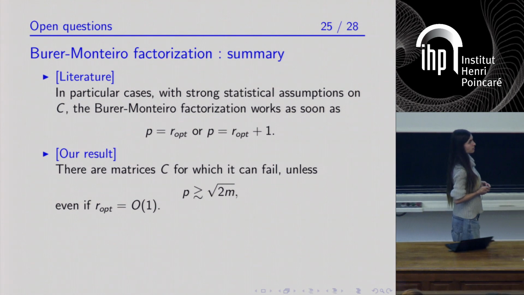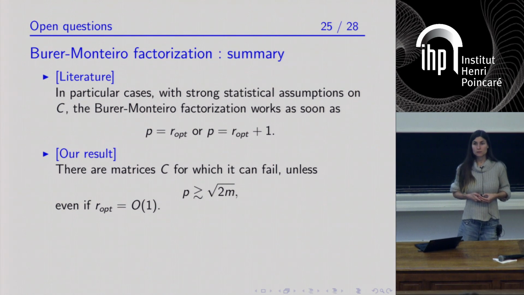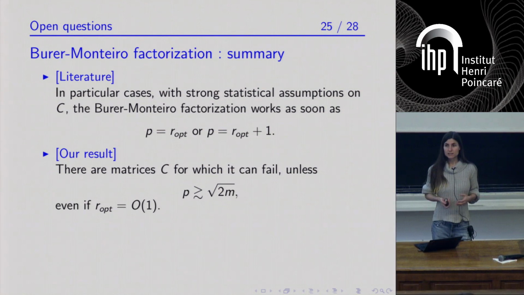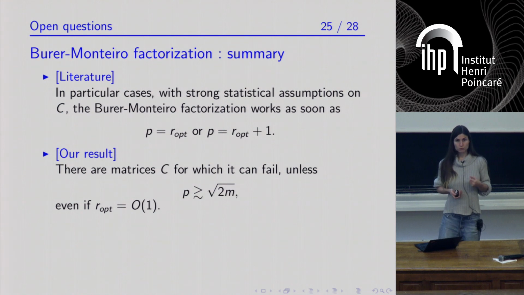But we've seen that in the most general setting, it's not possible to obtain such a result for factorization ranks that are smaller than square root of 2m, even if you assume that the optimal rank is 1.